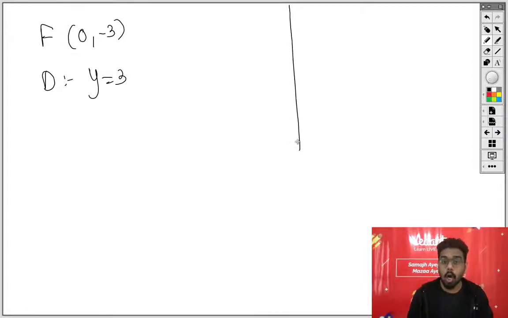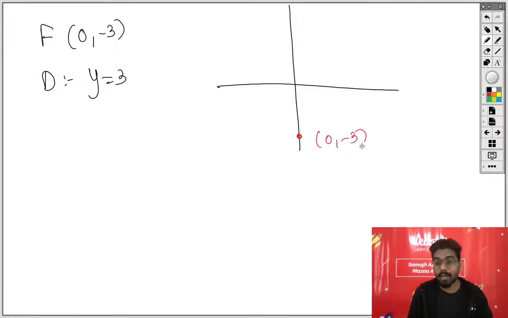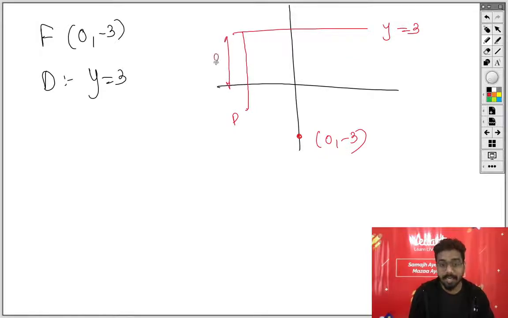Now you will draw something like this. This is 0 comma minus 3, show what exactly you are drawing, and this is y equal to 3, and you will pick a point. Let's say this is point P, and you will show that the perpendicular distance, this distance is 3 and this distance is y.